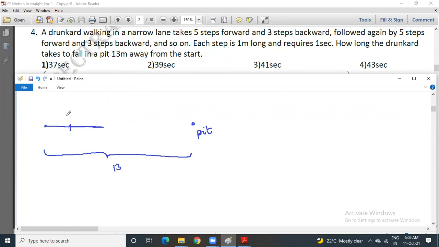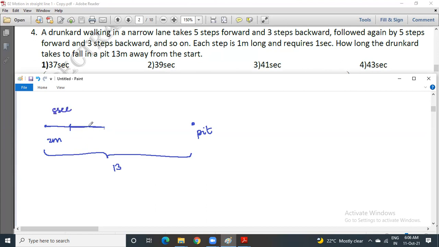So the total distance is 8 meters, but we don't require distance now. How much is the displacement? 5 steps forward, 5 meters. Back, 3 steps. So 5 minus 3, so 2 meters is the displacement. To get 2 meters, he requires 5 steps forward, which means 5 seconds. 3 steps backward, 3 seconds, because time progresses, you have to add time. So to get 2 meters of net displacement, he takes 8 seconds.